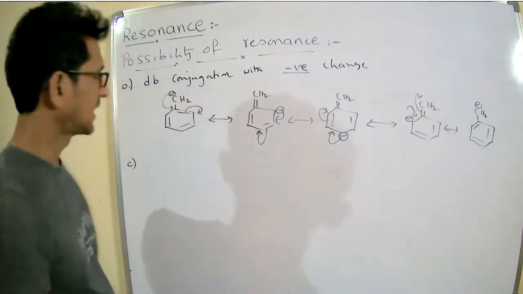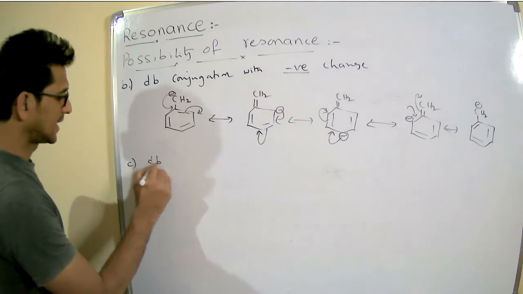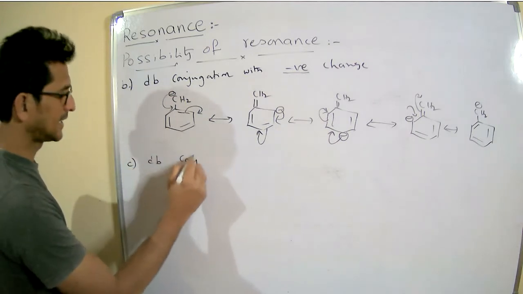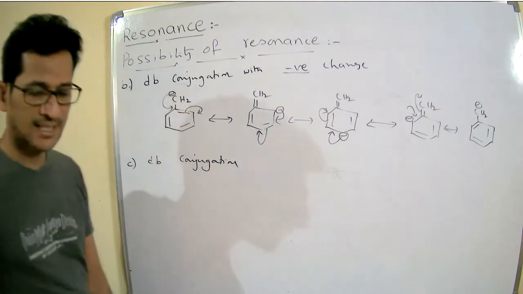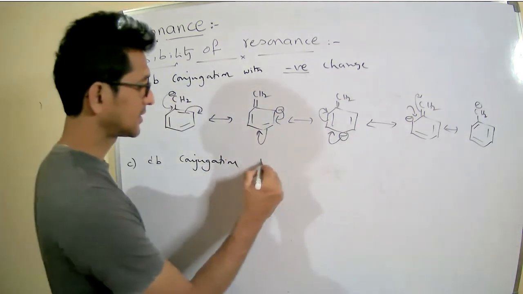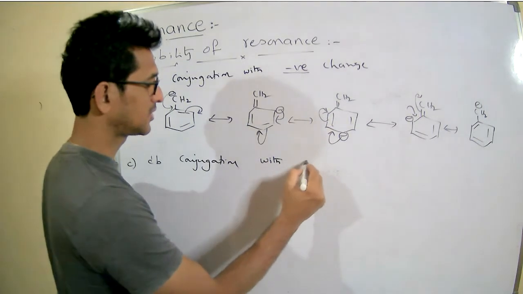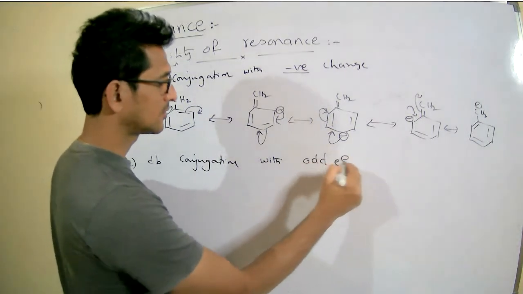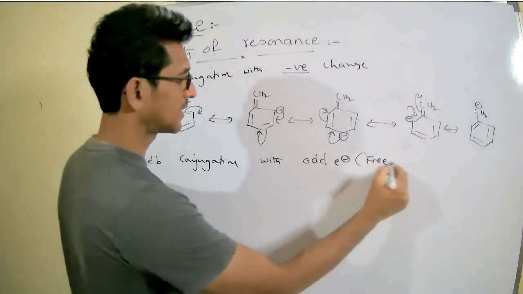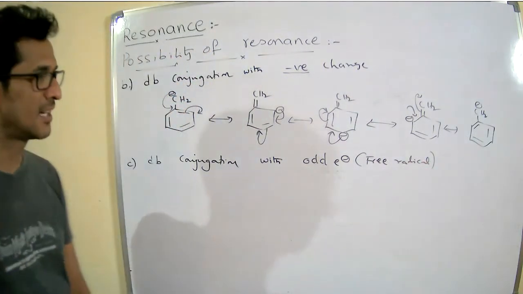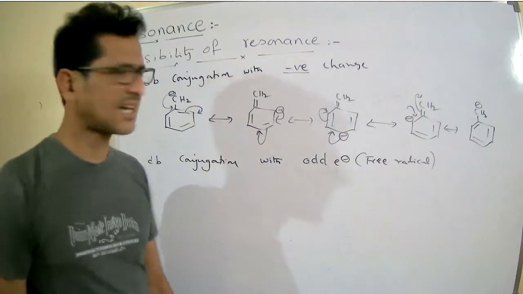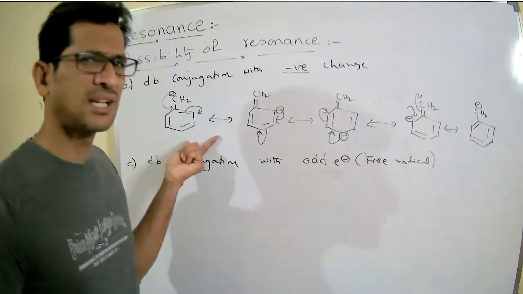C. Double bond is in conjugation with an odd electron, nothing but a free radical. See here, once I take an example for one, it will exist for all.